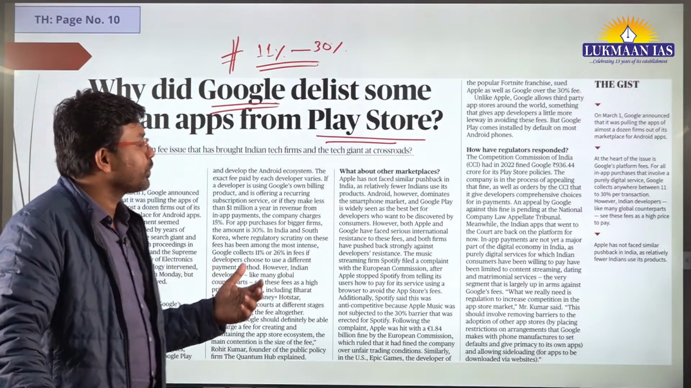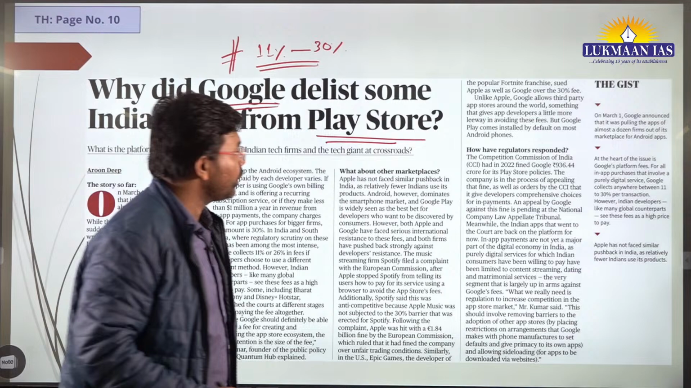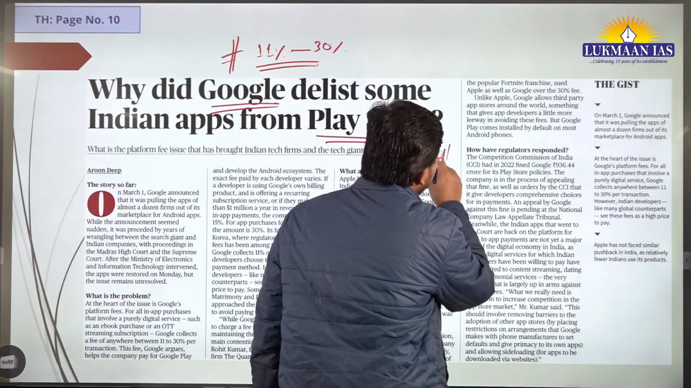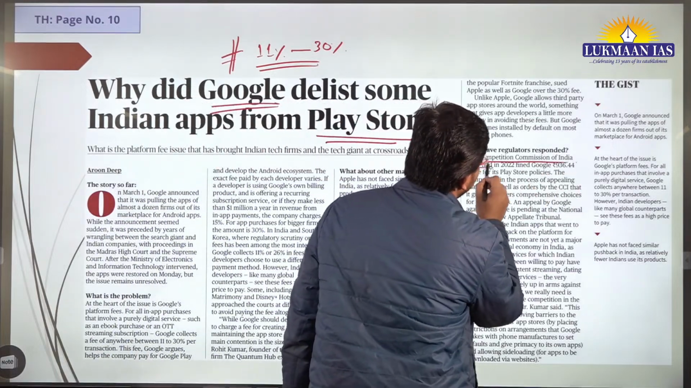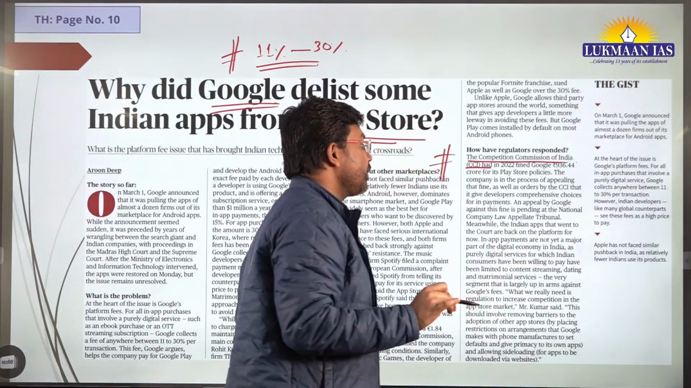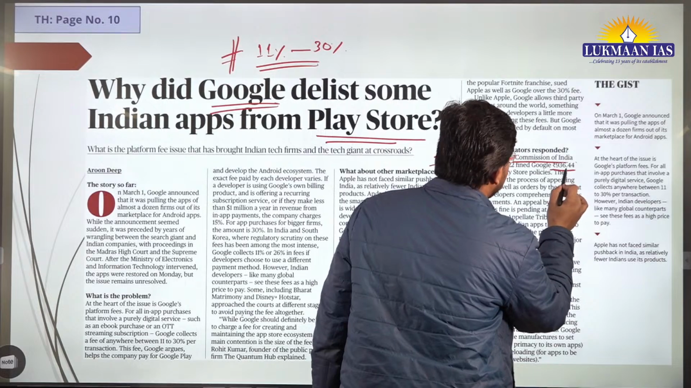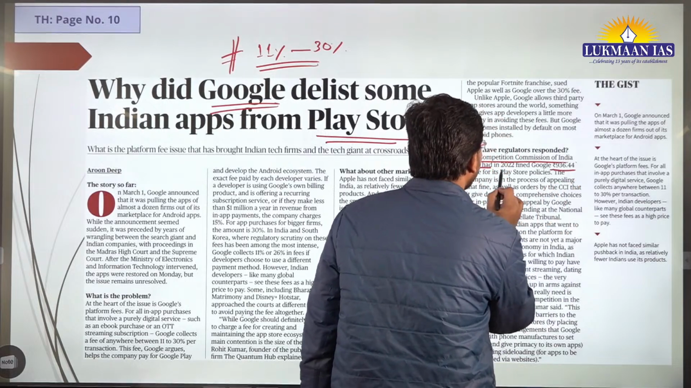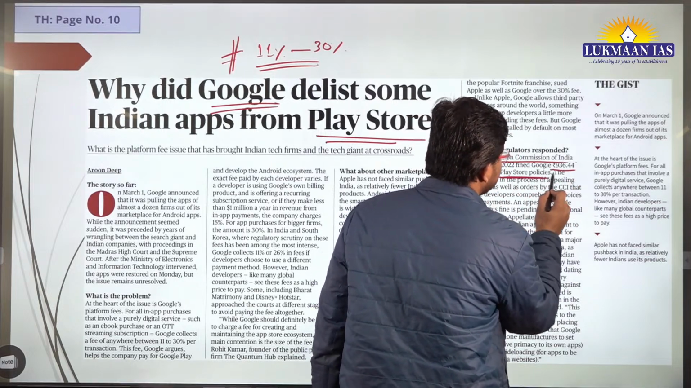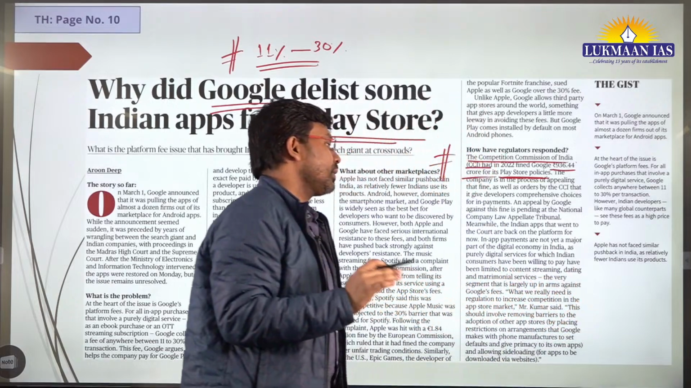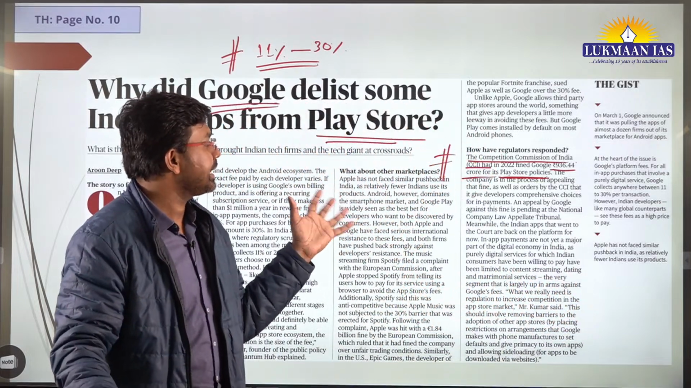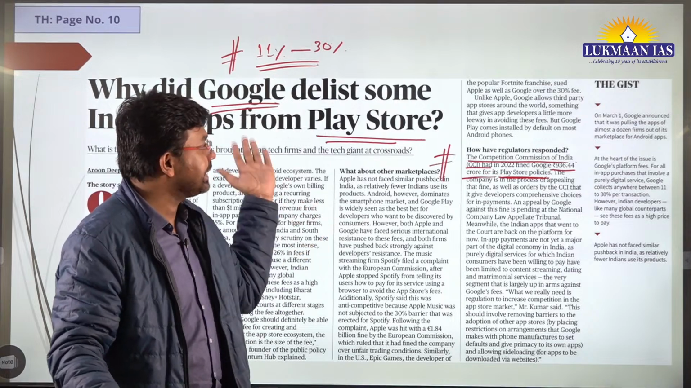Similarly, in India, we have the Competition Commission of India. And the Competition Commission of India has earlier fined Google rupees 936.44 crore for its Play Store policies, okay? So the Competition Commission of India has played an important role in this regard in the past,